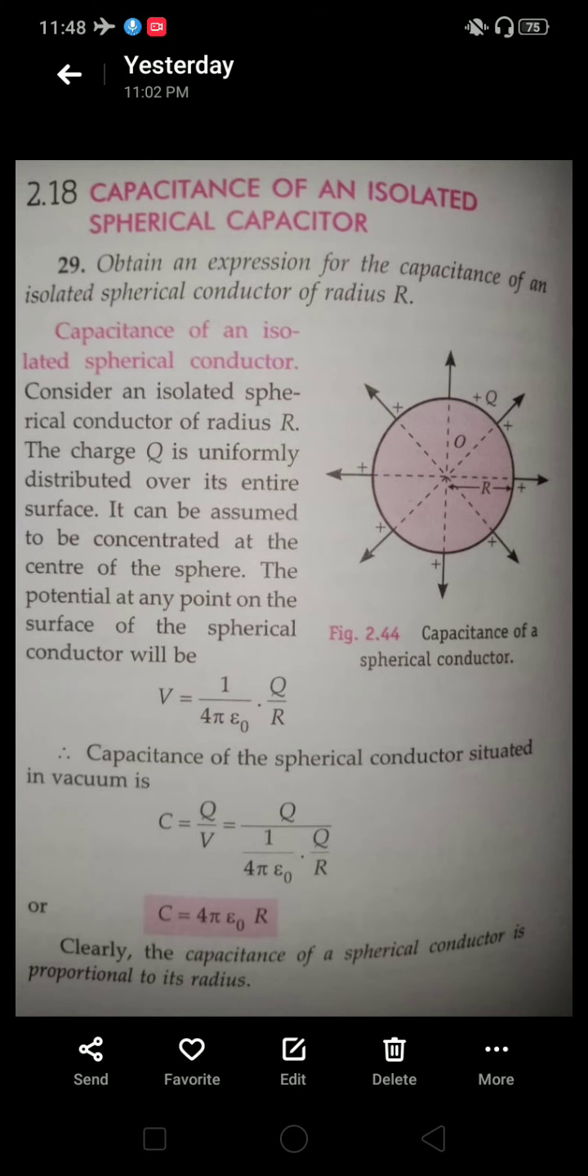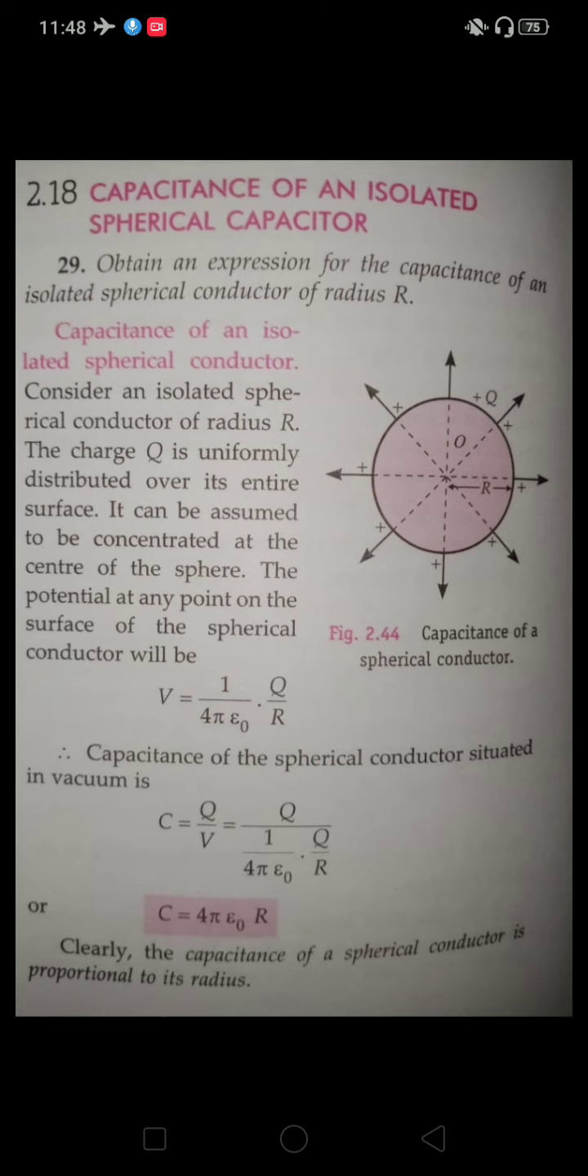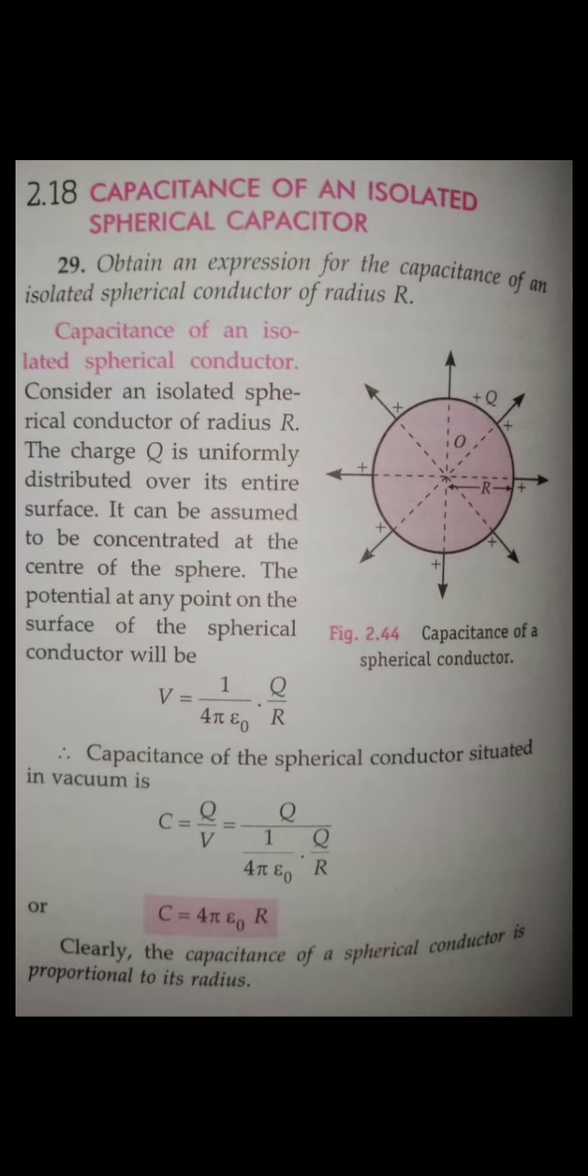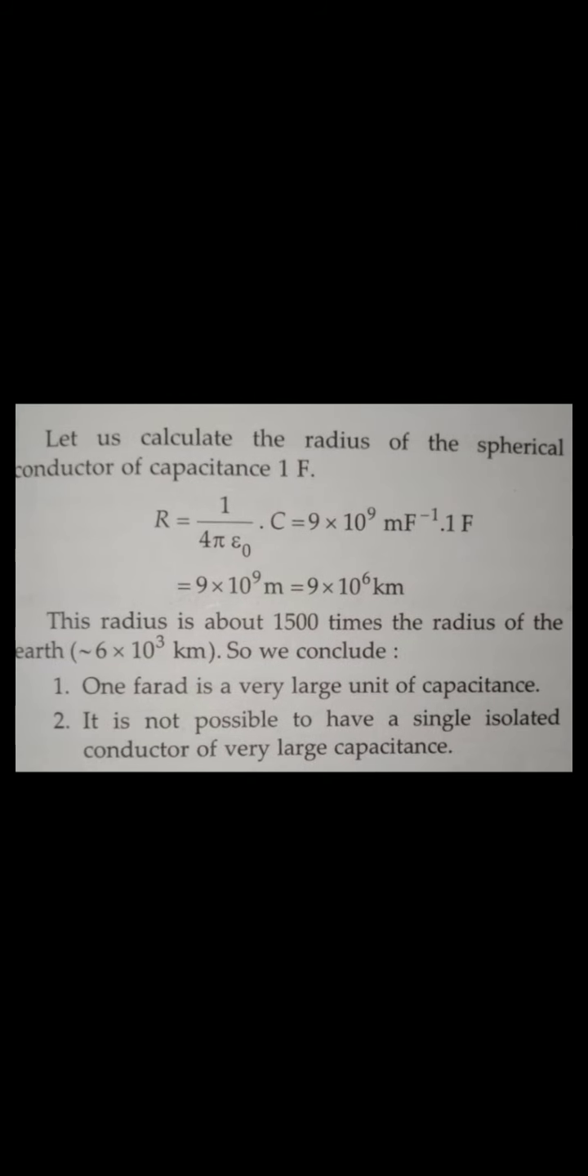So that is why you see the value of epsilon naught. Let us find the capacitance. Let us assume radius R is equal to 1 meter. So C is equal to 4 pi epsilon naught R. We know the value of epsilon naught, and so the capacitance comes out as C is equal to 1 by 4 pi epsilon naught into R with R equal to 1 meter. So the capacitance is very small. Yes or no?